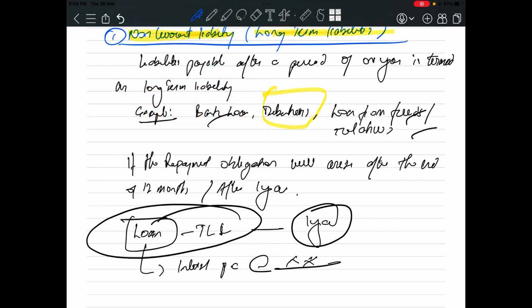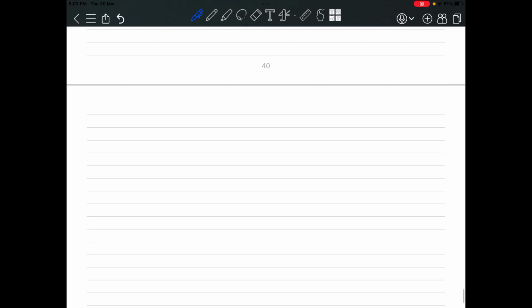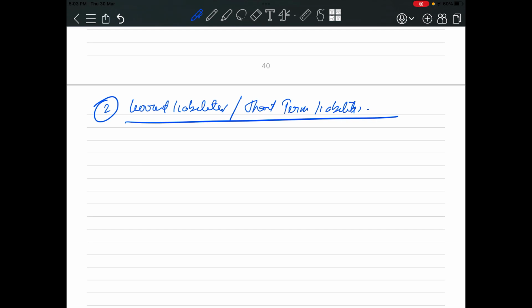Now let's try to understand what is the second classification. The second classification is current liabilities or short-term liabilities.